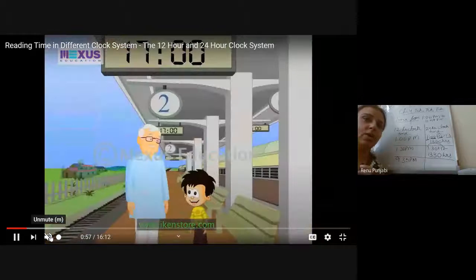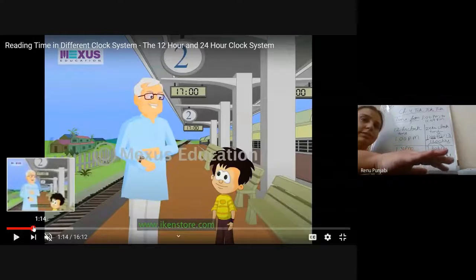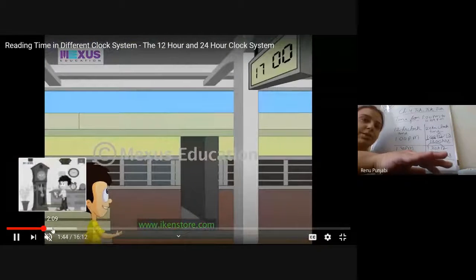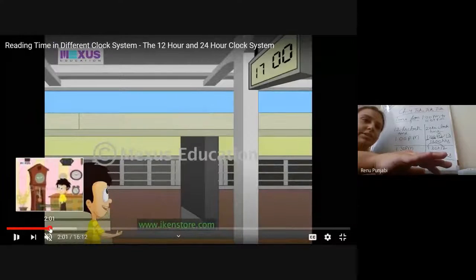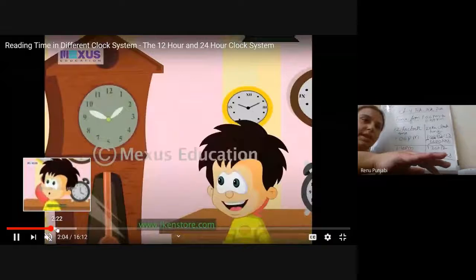Now let's see how grandpa will solve his query. He will show him that this is showing 1700.